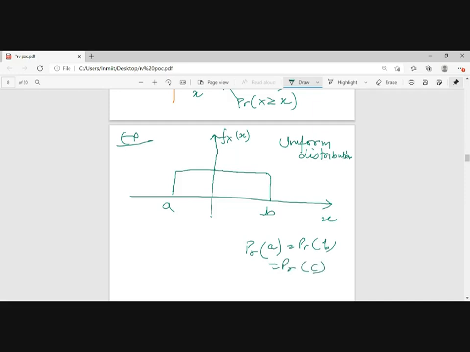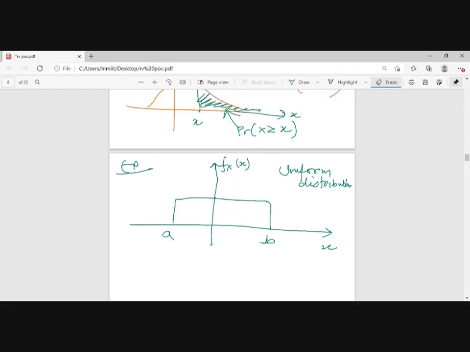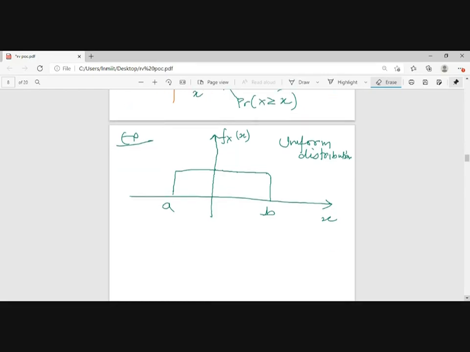So the probability of every event will be equal. Uniform distribution is the most random function. Whenever we are talking about randomness, we are talking about the uniform distribution.